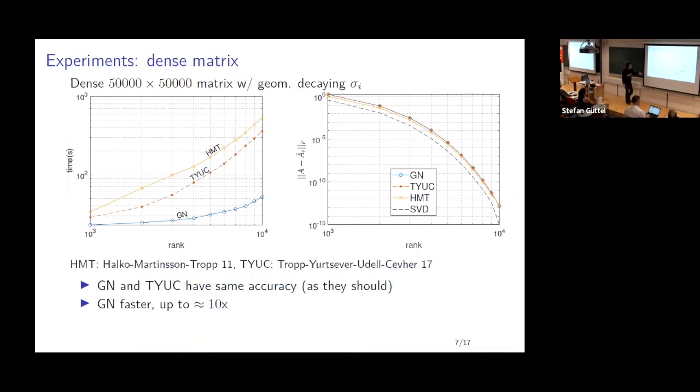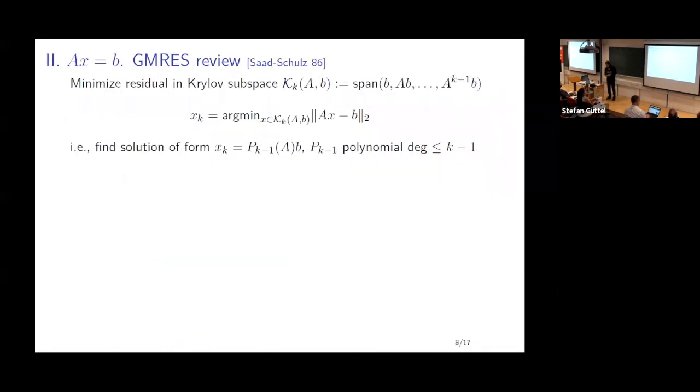So here's an experiment using a proper-ish implementation, which is really like 10 lines of MATLAB code. So generalized Nyström, as I call it, can be a lot faster than Hutch++ and Tropp, at the same time getting more or less the same accuracy as you increase the rank. Right, so on to topic 2.